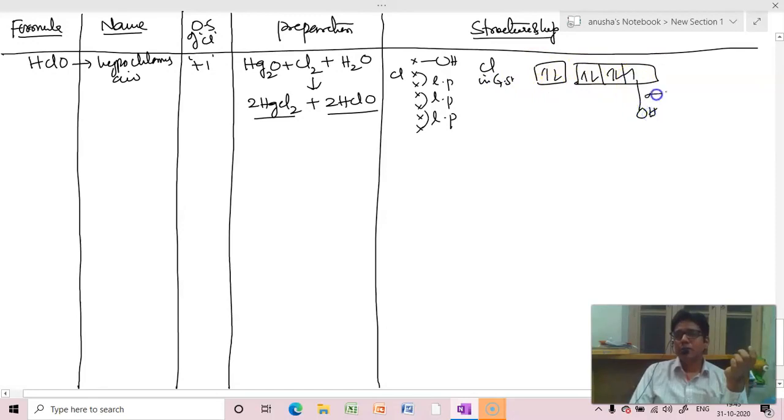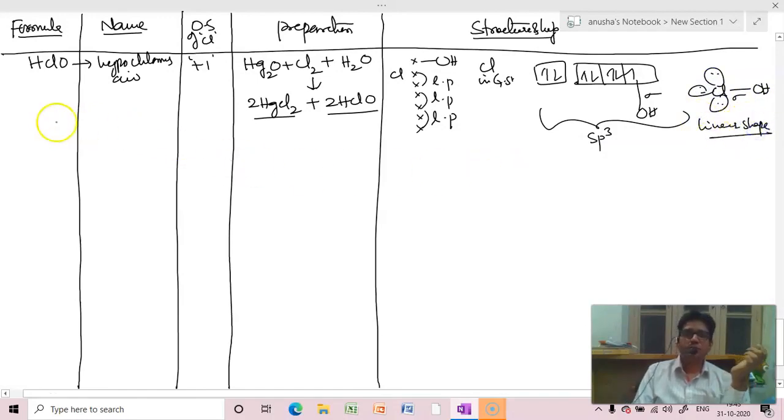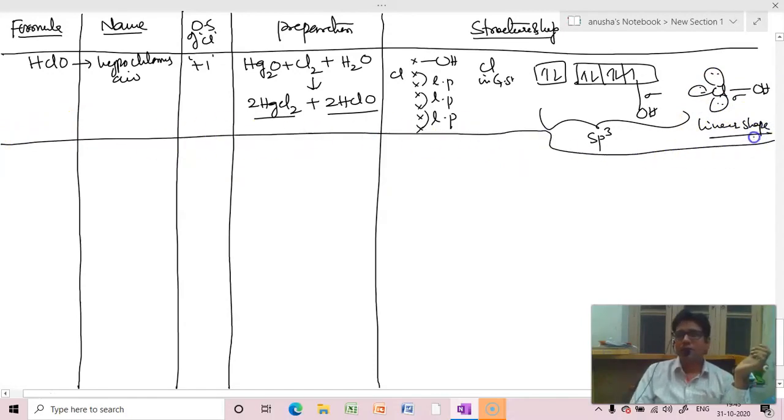So it is going to form a sigma bond, but all are going to undergo hybridization. One s orbital, 3p orbitals, sp3, chlorine, OH, lone pair, lone pair, lone pair. So it will have linear shape. Right, beta?